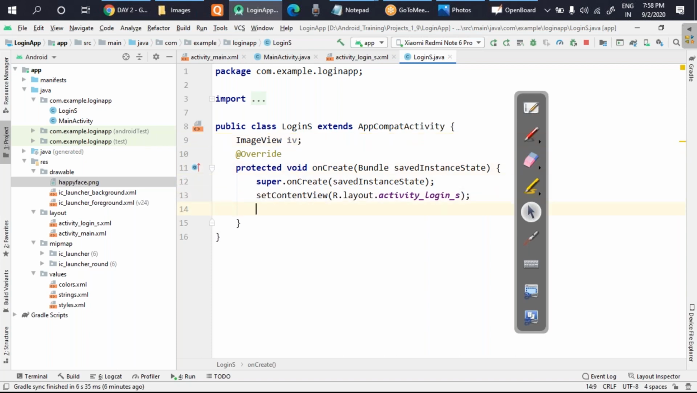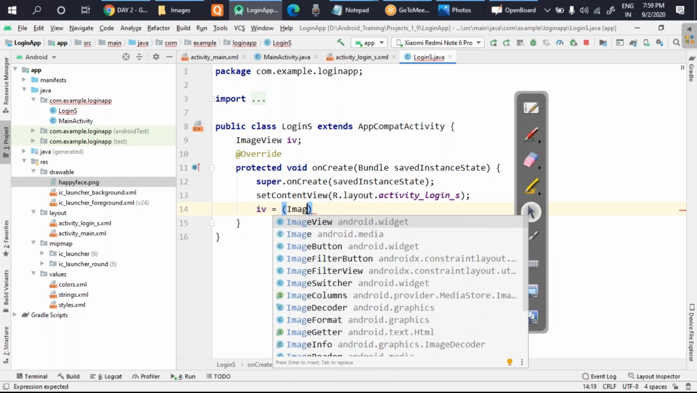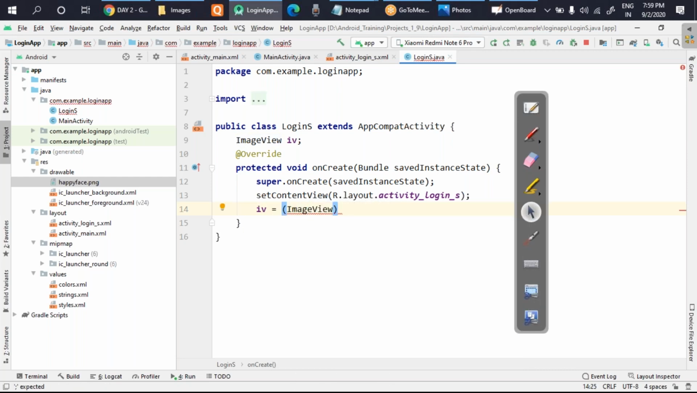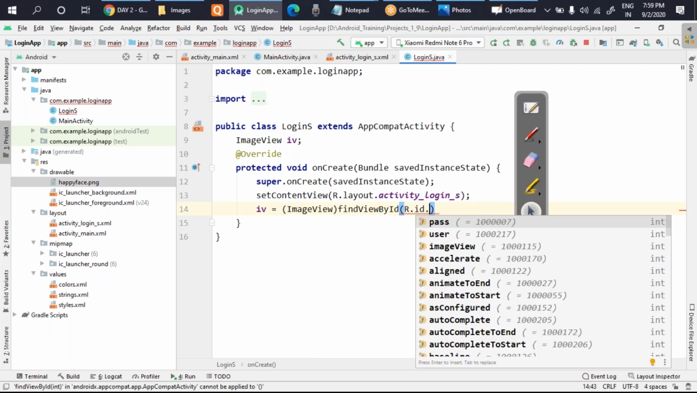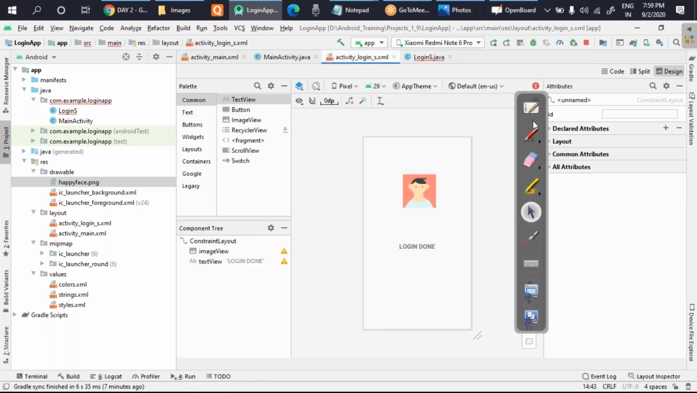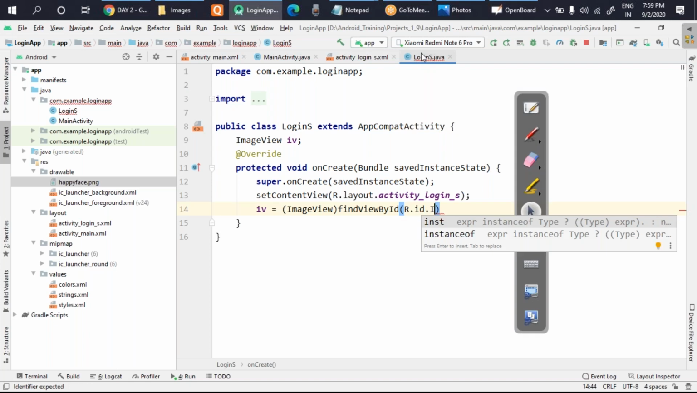I'll go to the next thing, that is the linking part. That is IV is equal to, now this is image view, so in the typecasting, I'll write there image view. And I'll link it by calling the function findViewById, and that is R.id. If you remember, I have not changed the ID, but I'll just confirm what the ID is. So you can see the ID is imageView. I will use that only.